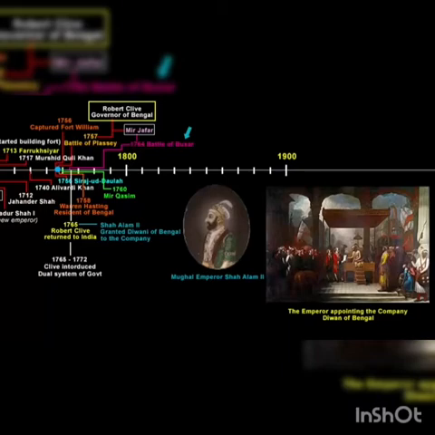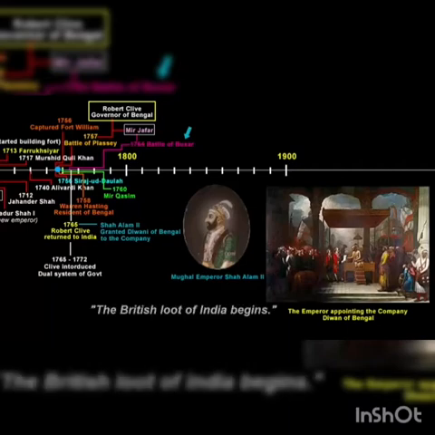Now this solved a major problem of the company that it had all these years while it was doing trade with India. Once they got the Diwani rights, the company stopped receiving money from England to buy merchandise in India. The revenue received from Bengal was used for this purpose, and the money earned by selling these goods went back to England, not spent in Bengal. You see how one thing led to another, and eventually the company became economically self-sufficient and was also sending money back to England. So basically, the British loot of India begins.